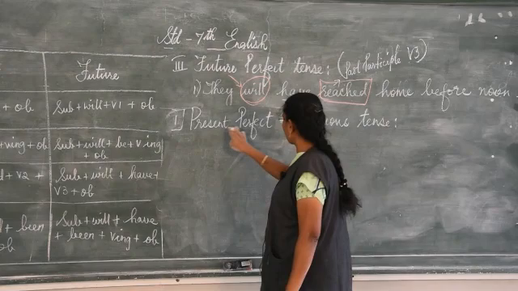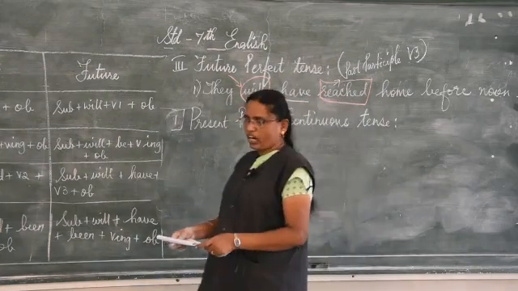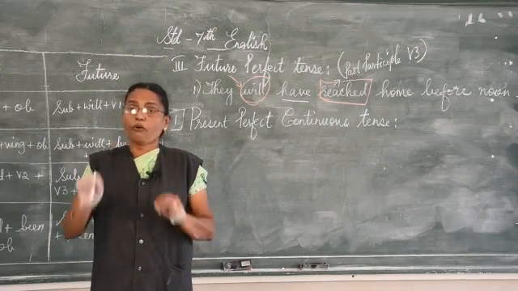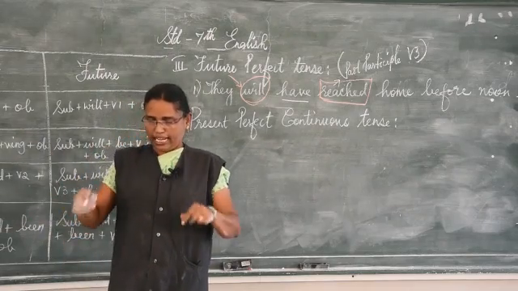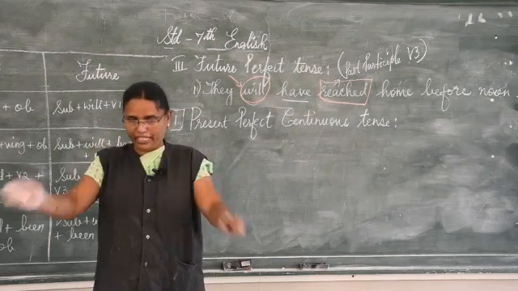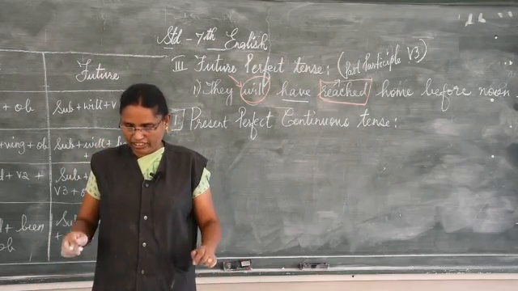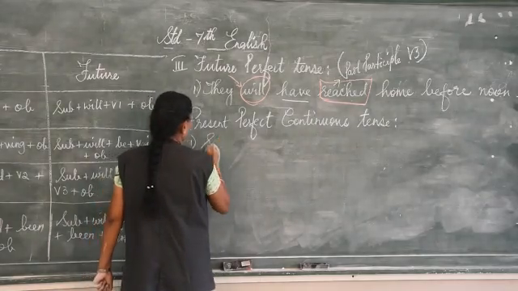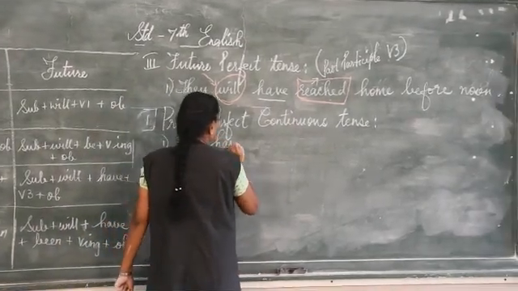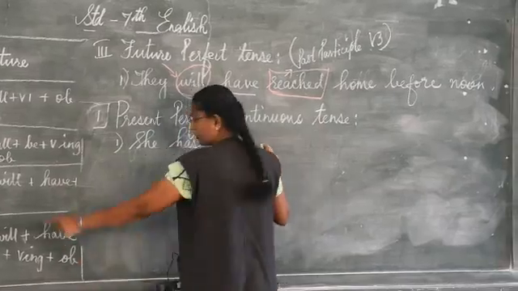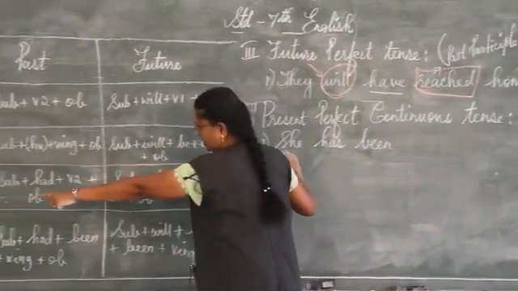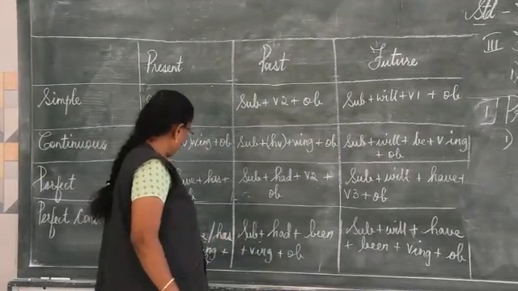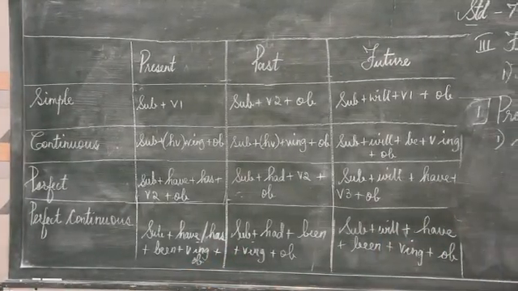So under this, present perfect continuous tense, what it says here, it is used to indicate the action which began in the past and is still continuing. Example: she has been living in Delhi for several years.